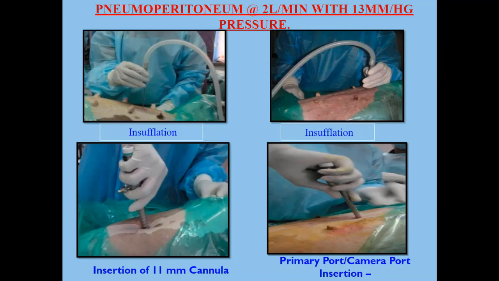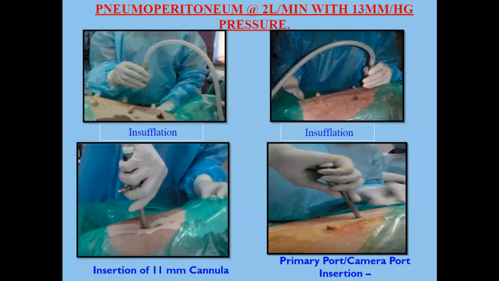The ports we generally use are 6 mm for the 5 mm telescope, and for the 10 mm telescope we use 11 mm ports. Trocar, sorry. And the trocars are of two types, plain and corrugated. Generally in animals, corrugated trocars are very useful because they remain in place. If you use a plain trocar, and the animal moves, or there is inadequate anesthesia and pain, it may displace the trocar and possibly damage the adjacent structures.